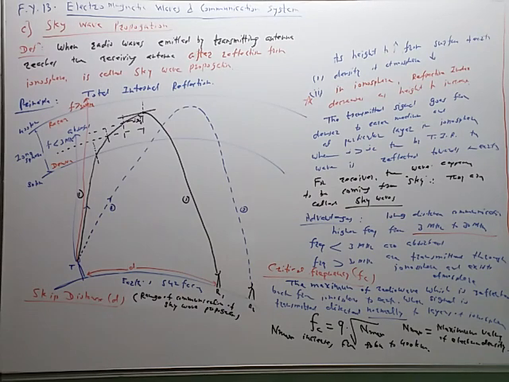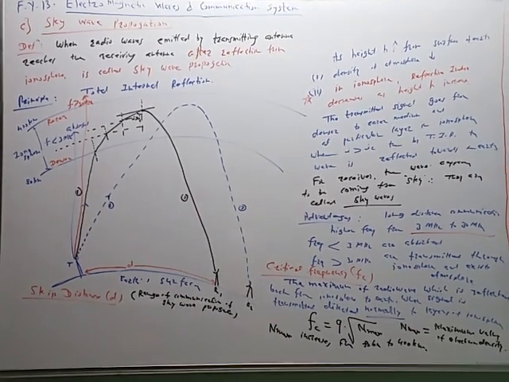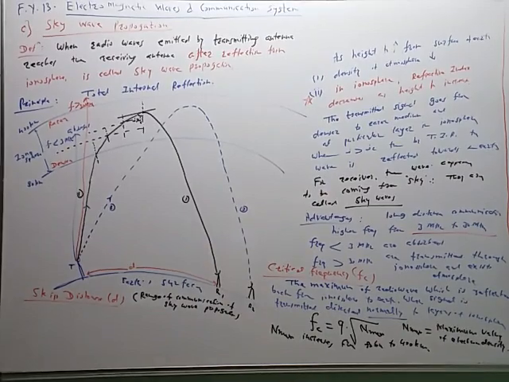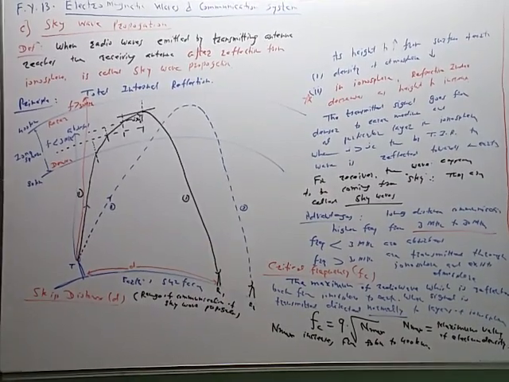A frequency f greater than fc will be totally internally reflected back. A frequency f less than fc will not be reflected back, like this. So this is the meaning. Within the skip distance, there is no reflected wave, no totally internally reflected wave. Beyond the distance d, there is a wave received after total internal reflection from the ionosphere. So these are the meanings of these distances. This is the principle of total internal reflection used in skywave propagation.